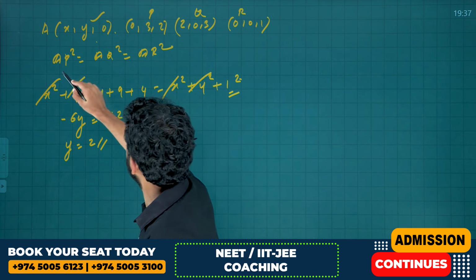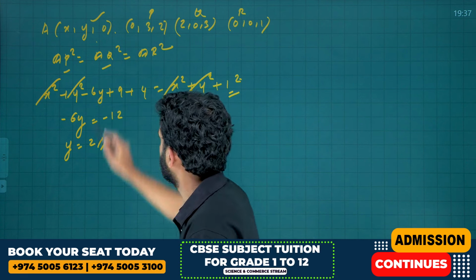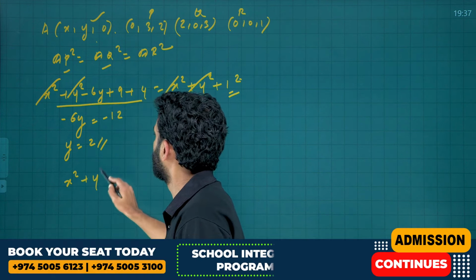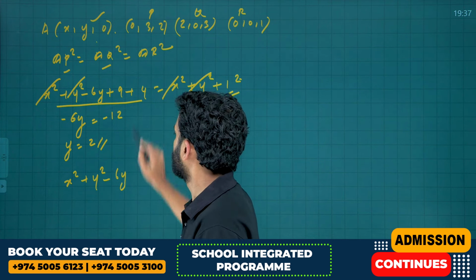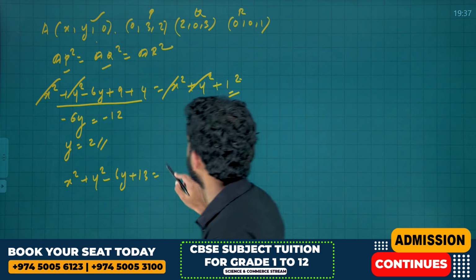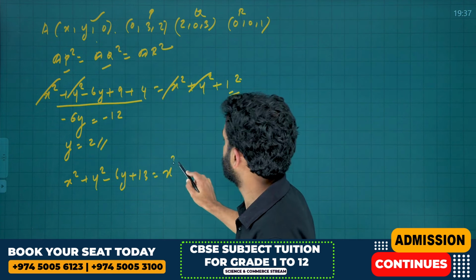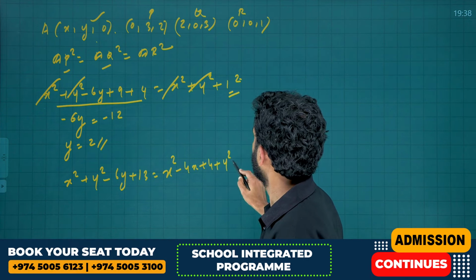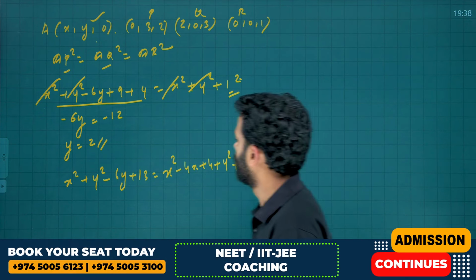For that, let's equate AP square and AQ square. AP square we know already, AP square is here. That is x square plus y square minus 6y plus 9 plus 4 is 13, which is equal to what is AQ square? That is x minus 2 the whole square, that is x square minus 4x plus 4 plus y square plus 3 square is 9.